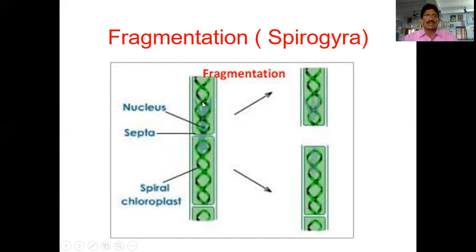The green color ribbon-like structures in the body are known as chloroplasts. When the thallus becomes mature, the nucleus, cytoplasm, and chloroplast will divide. It becomes small pieces. It is known as fragmentation. So by the help of the fragmentation process, the Spirogyra parent thallus can divide into smaller organisms. So these smaller organisms can develop new plants.